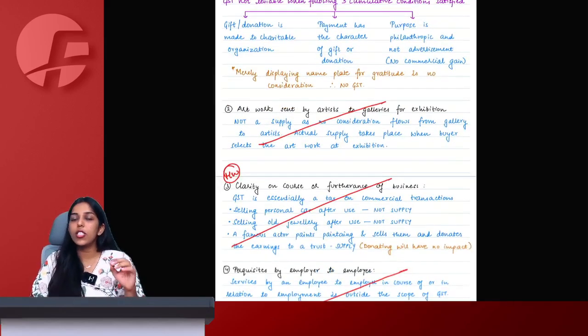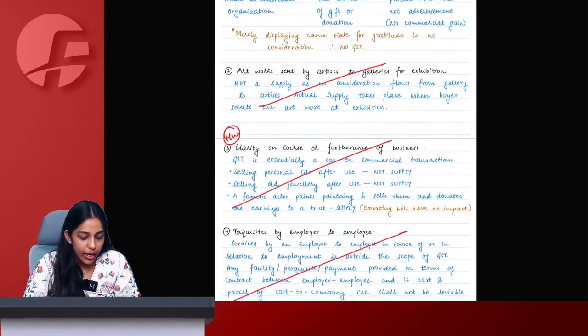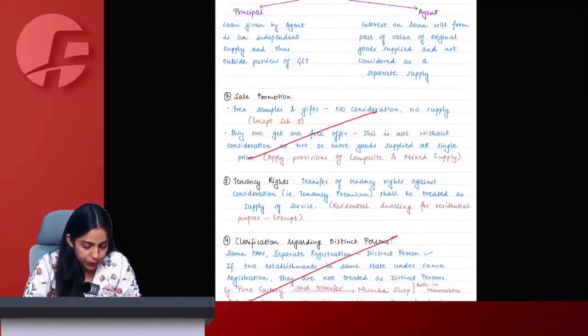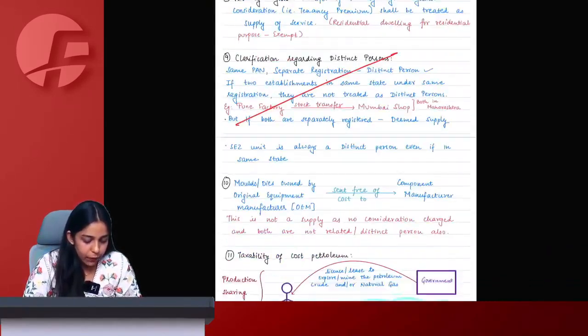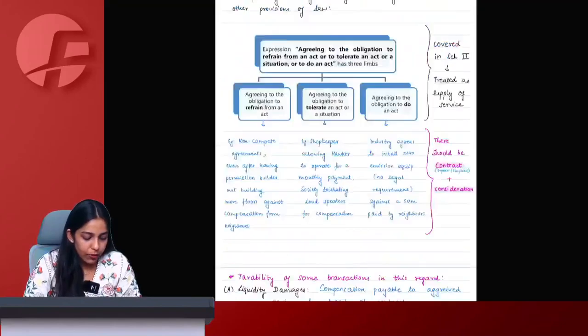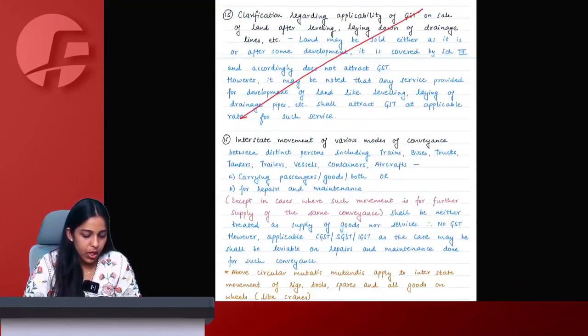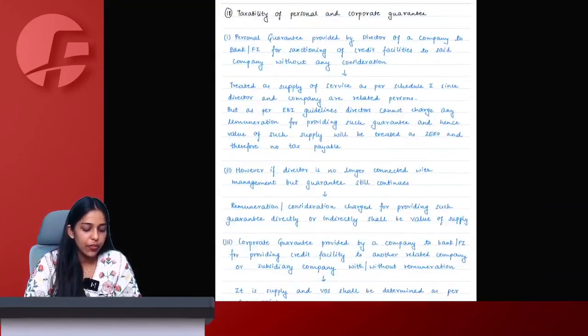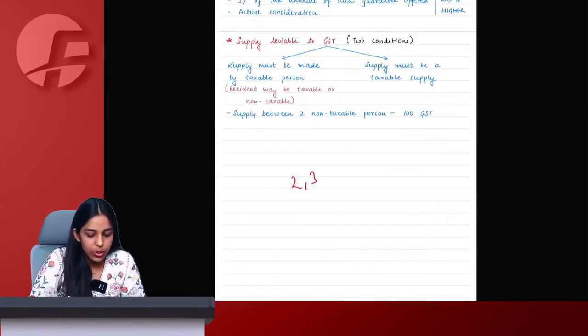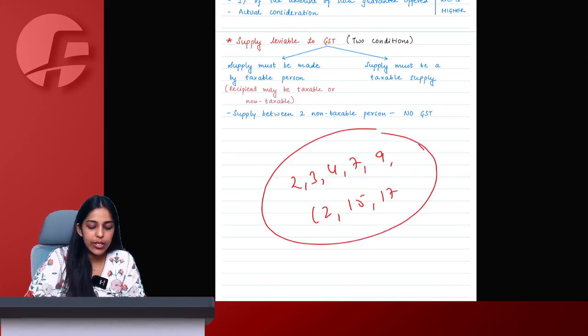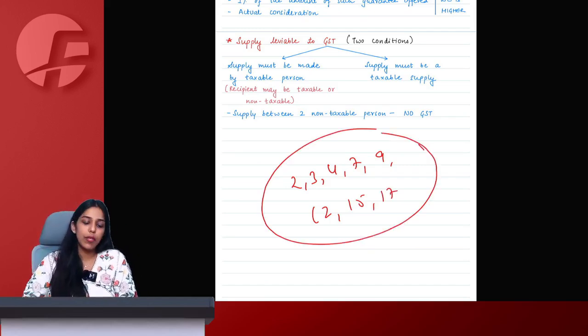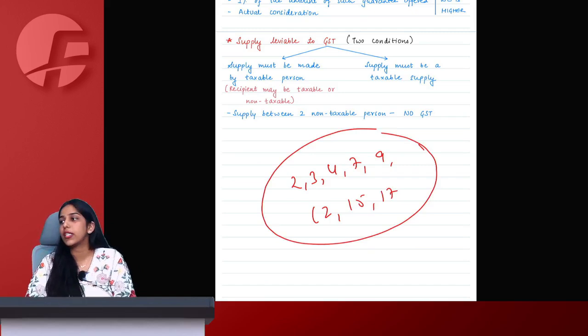These clarifications you will just read once in homework. Repeating again, 2, 3, 4, 7, 9, 12, 15, 17. You will read these points in homework and tell me tomorrow that yes, ma'am, we understood everything.